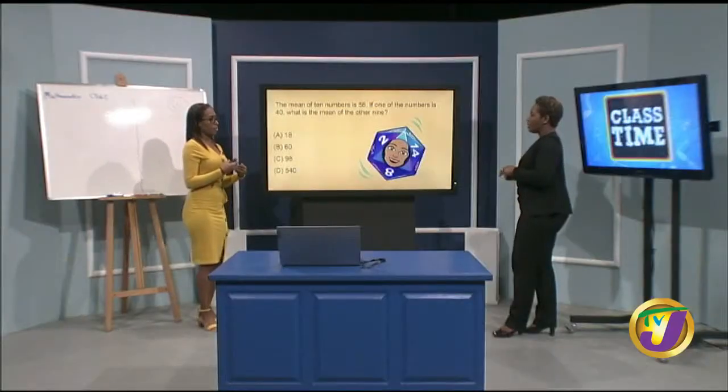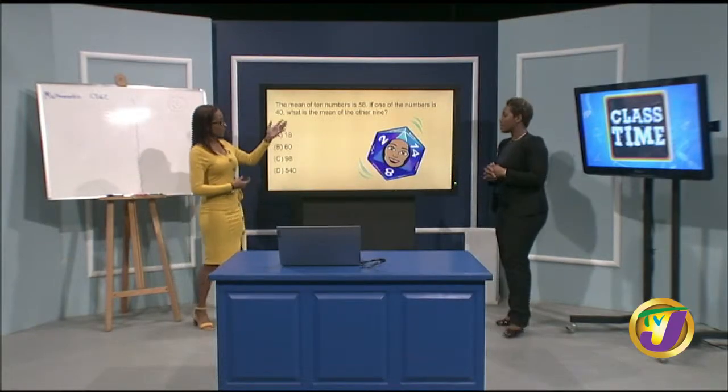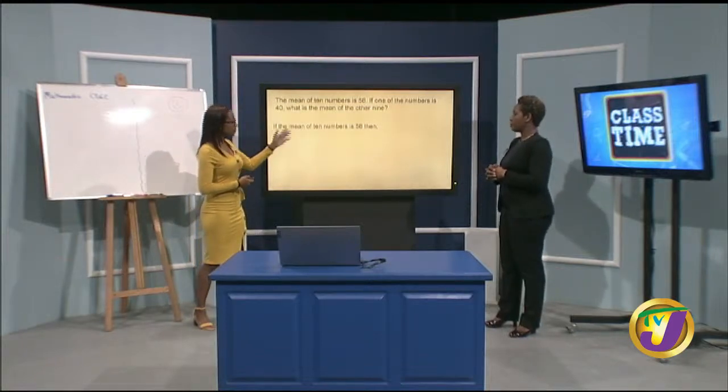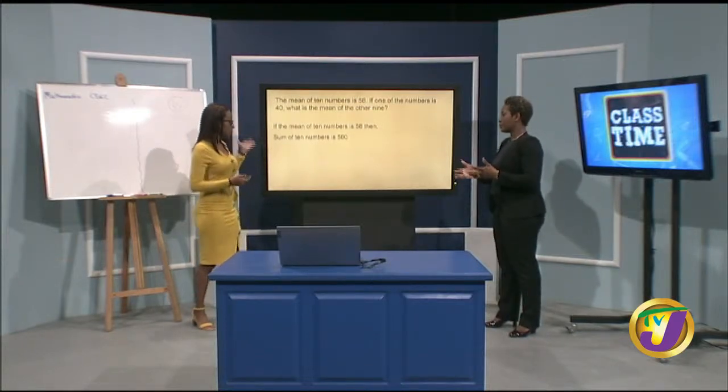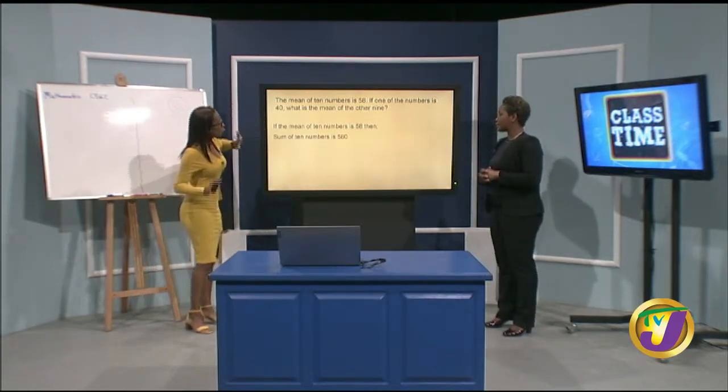We know that the mean of 10 numbers is 58. In order to calculate that mean, I would have summed all of the 10 values, then divided by 10. So if I simply multiply my 58 by 10, it would give me my sum. Now you understand why I say we're working backward. Since the mean of the numbers is 58, the sum of the numbers is 580.